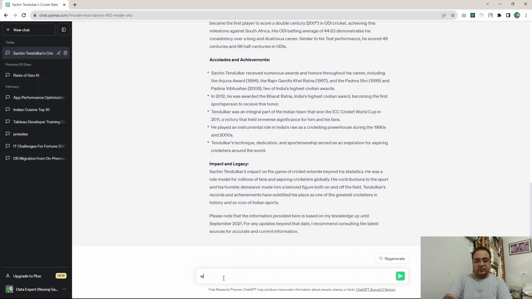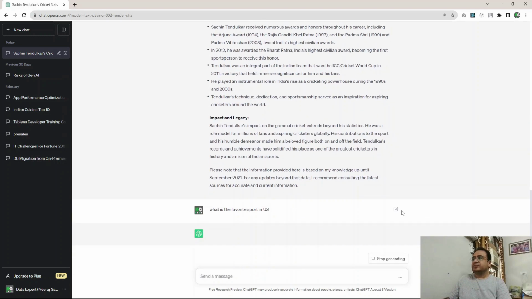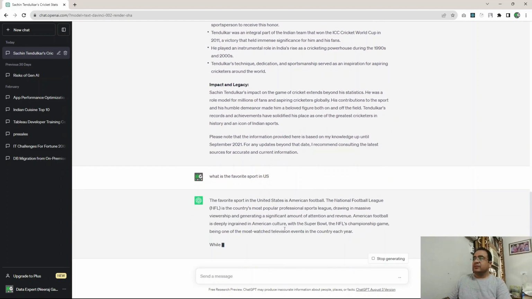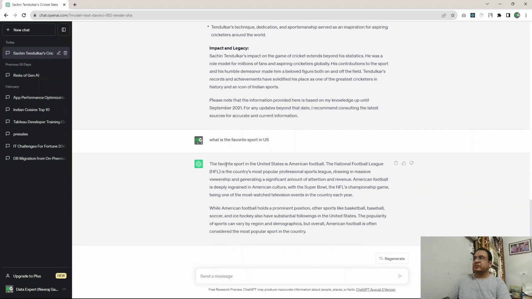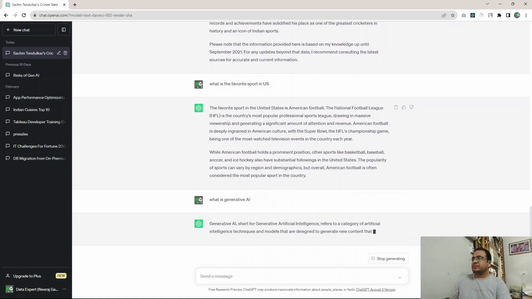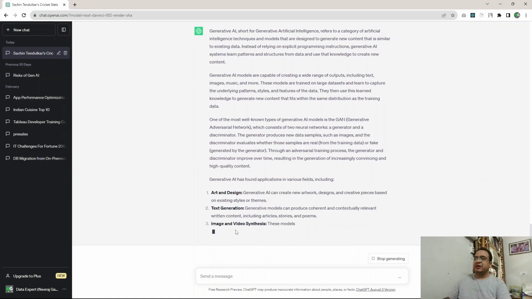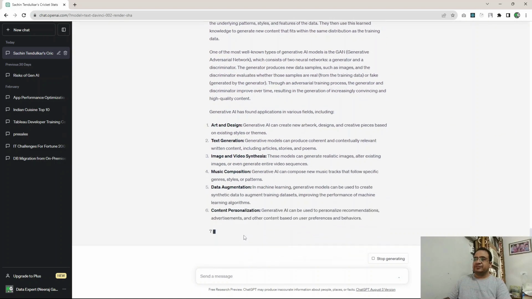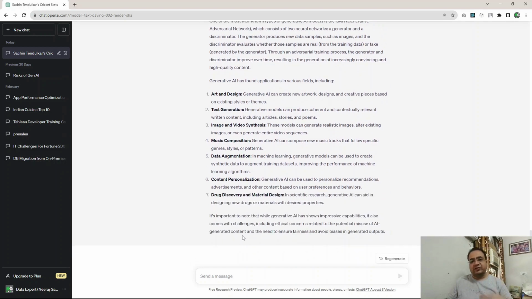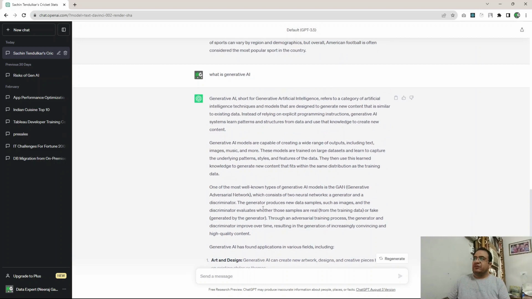In the same way, let us say, what is the favorite sport in US? So it is saying that National Football League, right? So if I ask what is generative AI, it can give me all the information, to some extent, right? Art and design and all those things. So this is how a naive user can use this information.